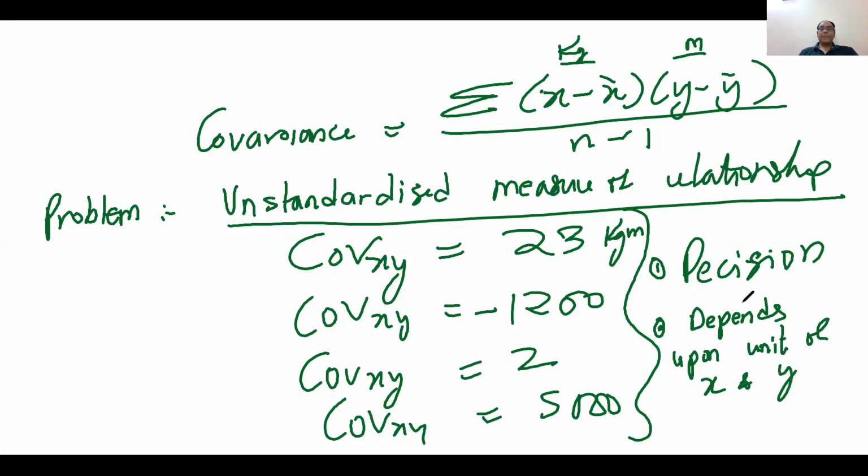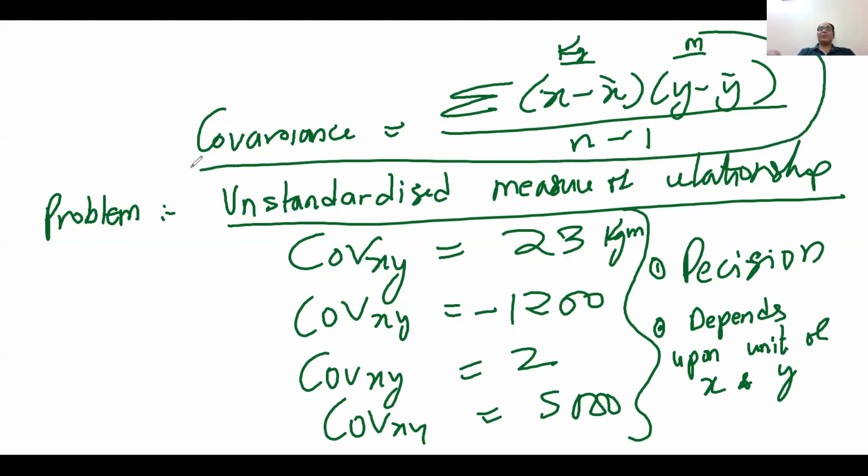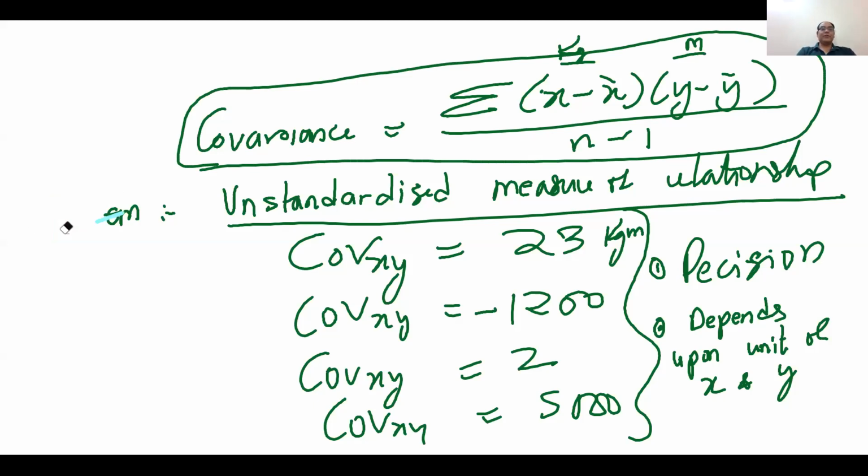Another problem. So we want some improvement in the covariance so that these problems will not be there. There was a professor called Pearson, and Pearson modified this formula and said that the modified measure, correlation, is much better than the covariance. So covariance has a problem in measuring the relationship between two variables. Now let's see what this professor did.